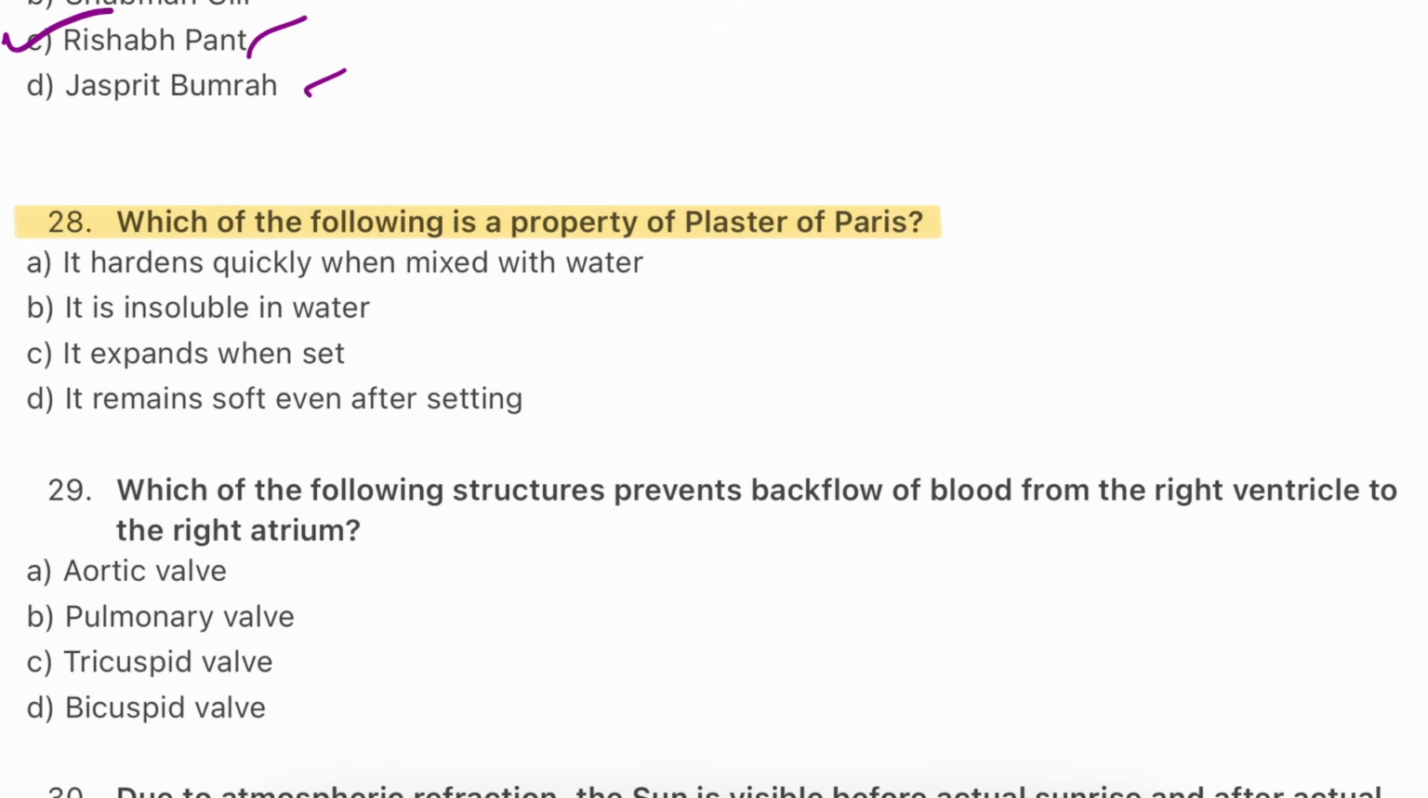Question number 28. Which of the following is a property of plaster of Paris? A, it hardens quickly when mixed with water. B, it is insoluble in water. C, it expands when set. D, it remains soft even after setting. The answer is A. It hardens quickly when mixed with water. Plaster of Paris sets fast when mixed with water, forming a hard mass used in casts and constructions.